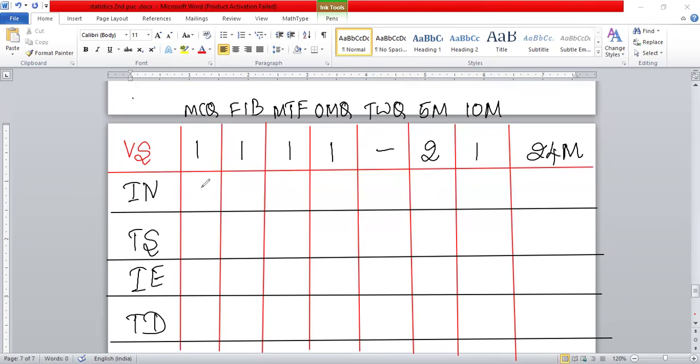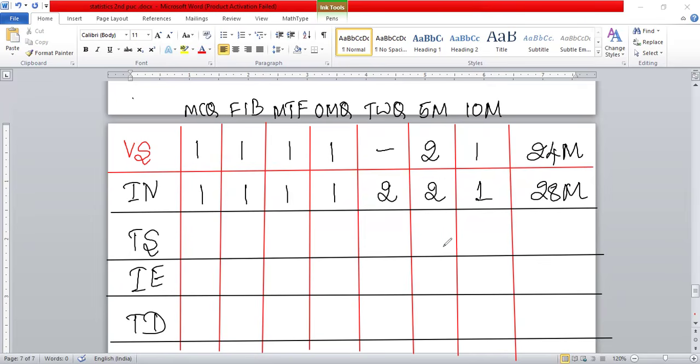Coming to index number: MCQ, fill in the blank, match the following, 1 mark question, and 2 mark 2 questions, 5 mark 2 questions, 10 mark 1 question. So it is 24 to 28 marks for index number.